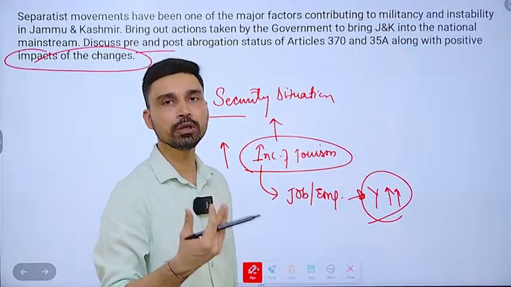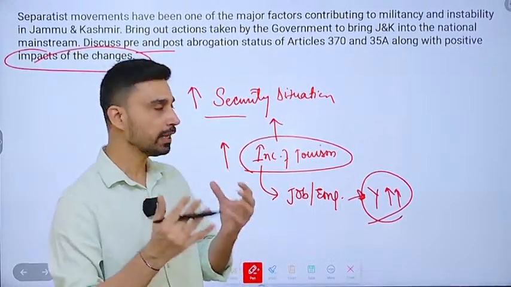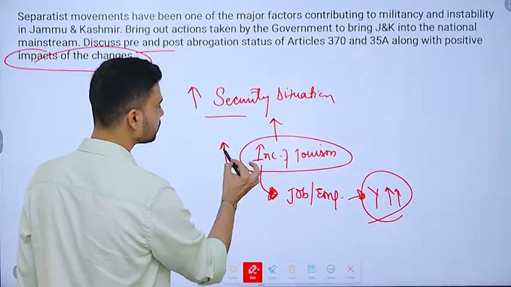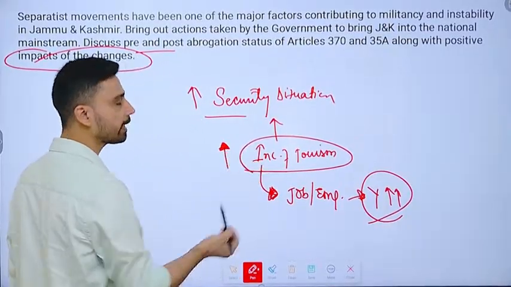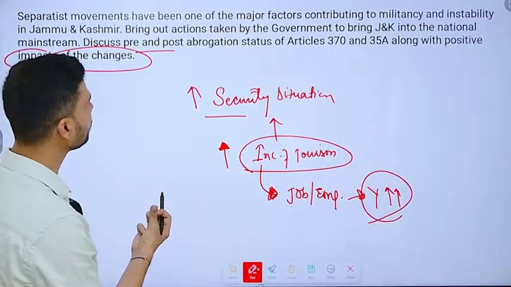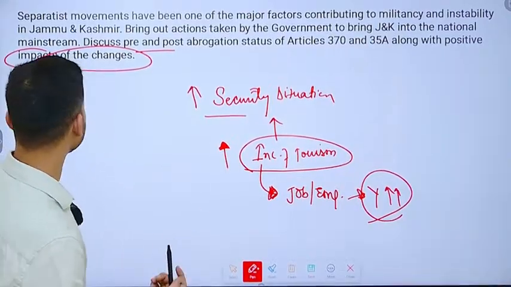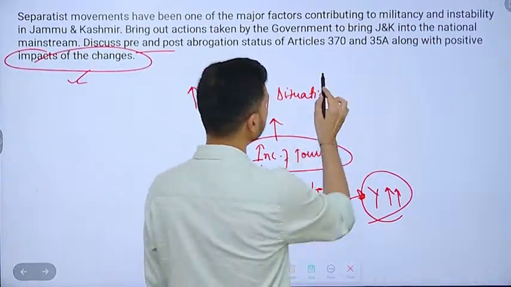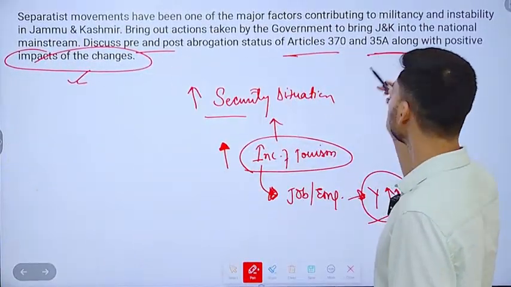People have begun to live in a kind of environment, an air of freedom as such, right? They are happy in Jammu and Kashmir because now they have access to resources, access to opportunities, access to critical and basic infrastructure and all that. So these are some of the positive impacts of the changes we could have easily mentioned as far as the abrogation of Article 370 and 35A is concerned.